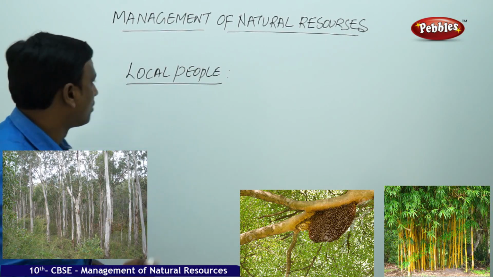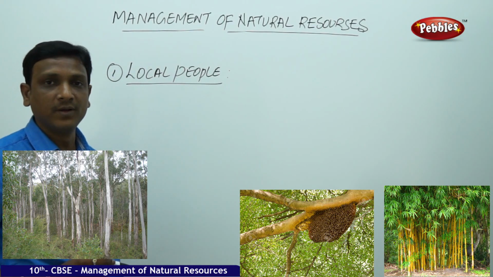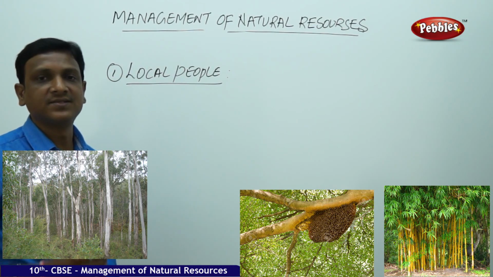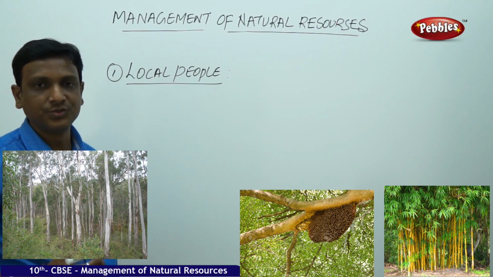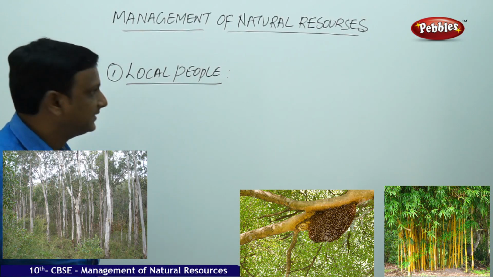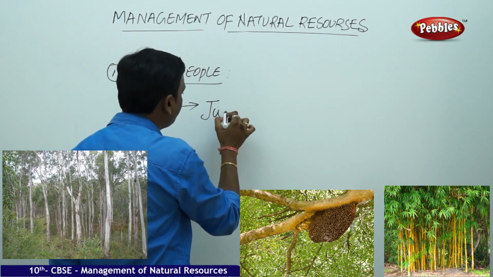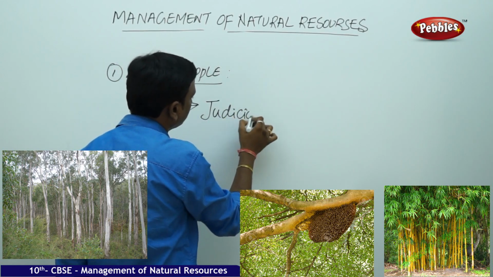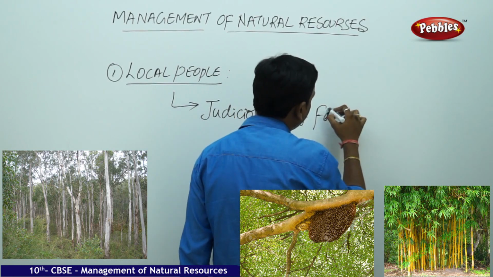So first we are going to talk about the first group, the local people. The local people, in the sense, mostly the tribals, the people who are living in the forest or close to the forest. So in this case, we can find a judicious use of forest resources.